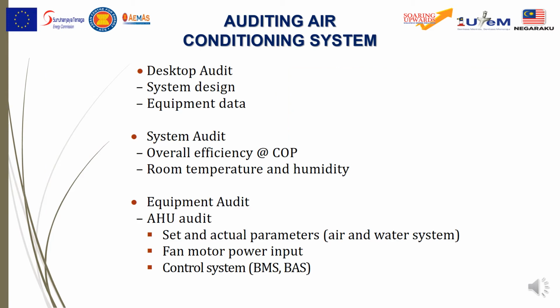Okay, now for auditing in the air conditioning systems, we have the desktop audit, in which we have system design and equipment data. And for the system audit, we have overall efficiency or the COP, which for this, you need to measure the room temperature and humidity. And the equipment audit, which is the AHU audit, you need to get the actual parameters, air and water systems, the fan motor power input, and the control system, whether you use the BMS or the BAS.